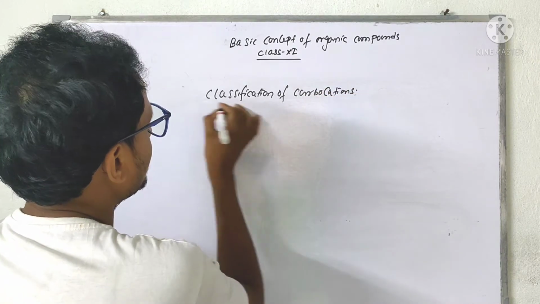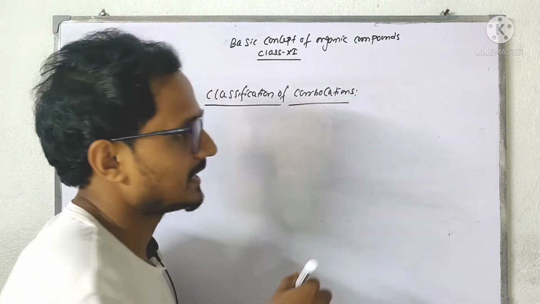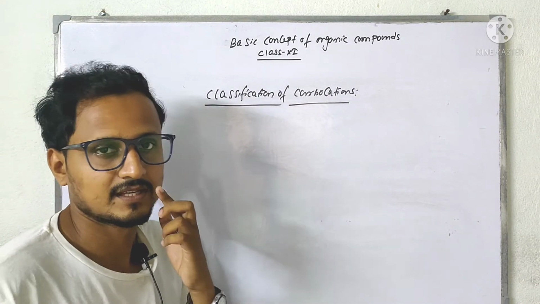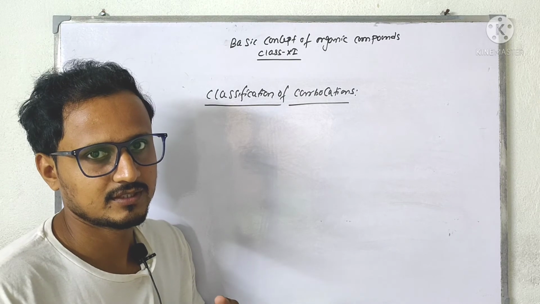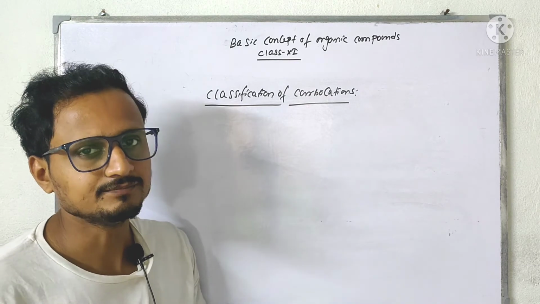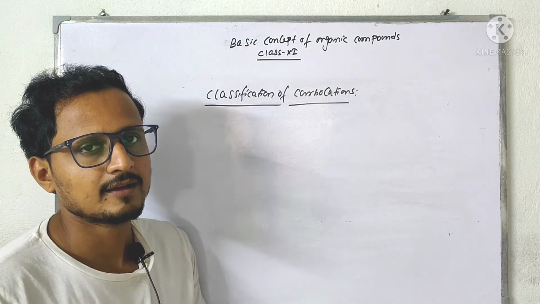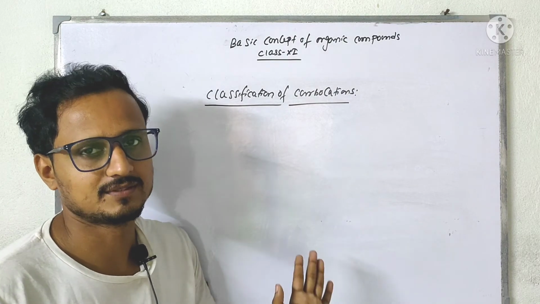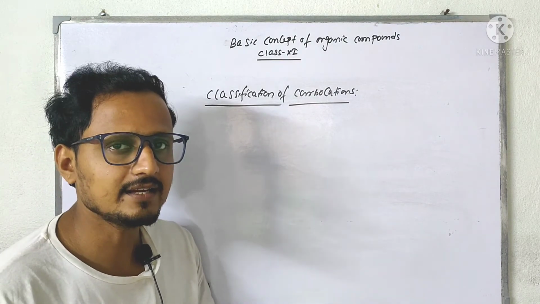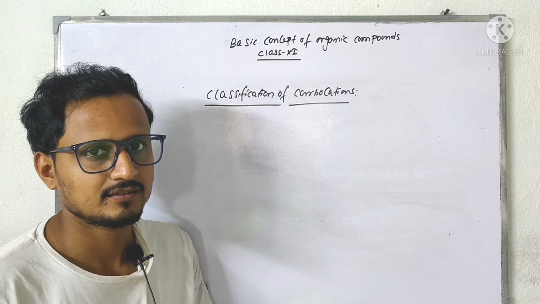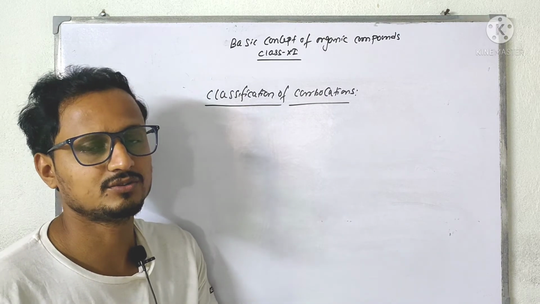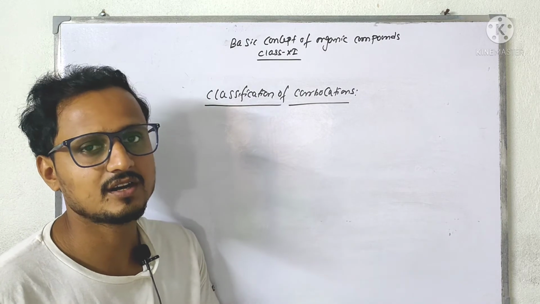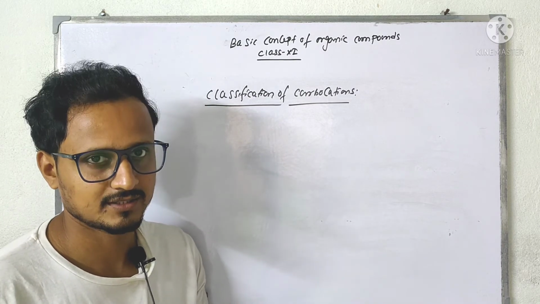Now depending upon the number of carbons attached with the carbocationic carbon in a carbocation, carbocations are three types: primary, secondary and tertiary. Primary carbocations are called 1 degree carbocations, secondary are called 2 degree and tertiary are 3 degree carbocations.